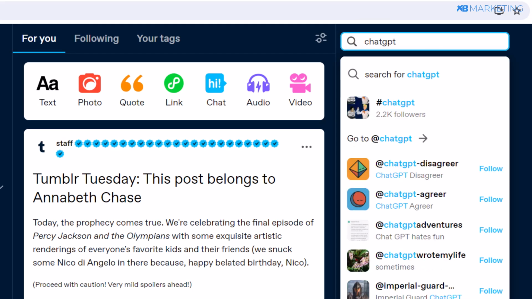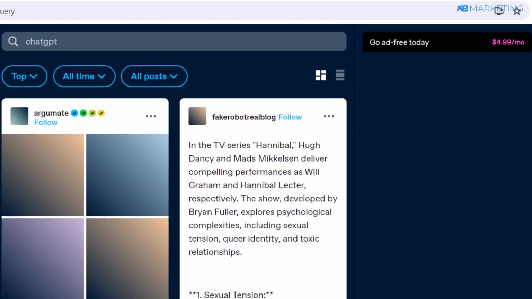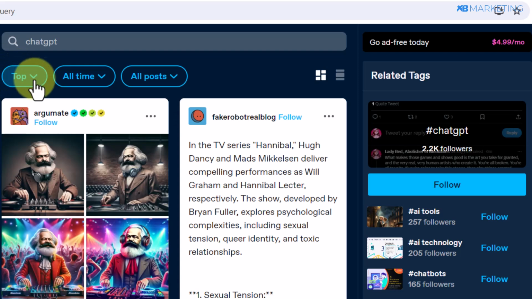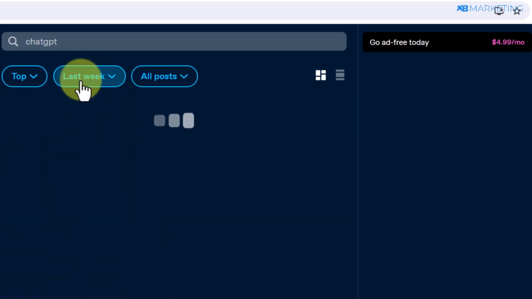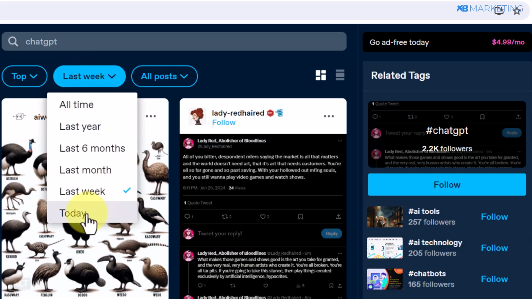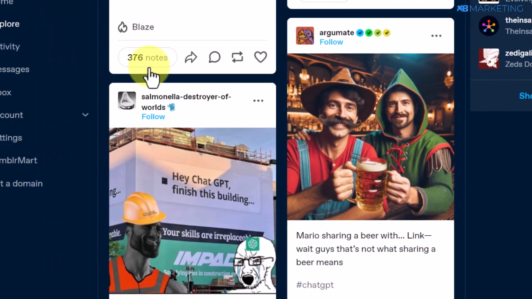And since we are using ChatGPT, all you need to do is search for ChatGPT. Once you search for ChatGPT, come over to where it says all time and change this to last week. You can change this to last week or to today. From here, all you need to do is click on notes.